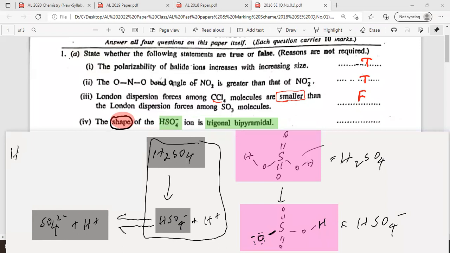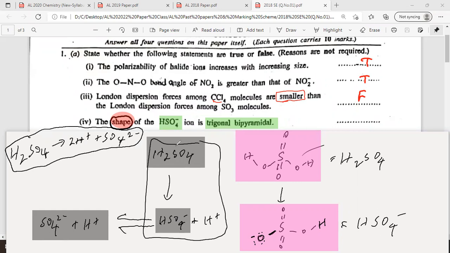Some students think H2SO4 directly becomes 2H plus and SO4 in a single step. That is wrong actually. Sometimes we write it like this, but actually it happens in 2 steps. Sulfuric acid is a strong acid, but it does not release both hydrogen ions simultaneously. One hydrogen is released and becomes bisulfate ion. Then bisulfate ion again releases H plus and becomes sulfate ion.